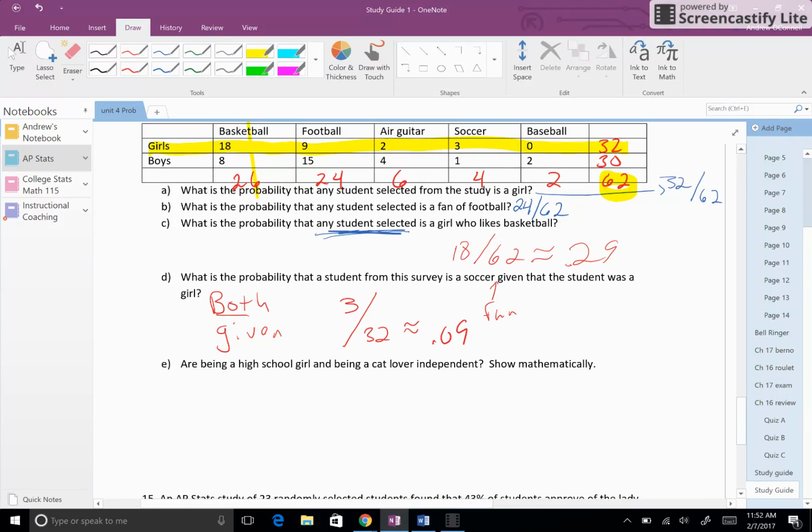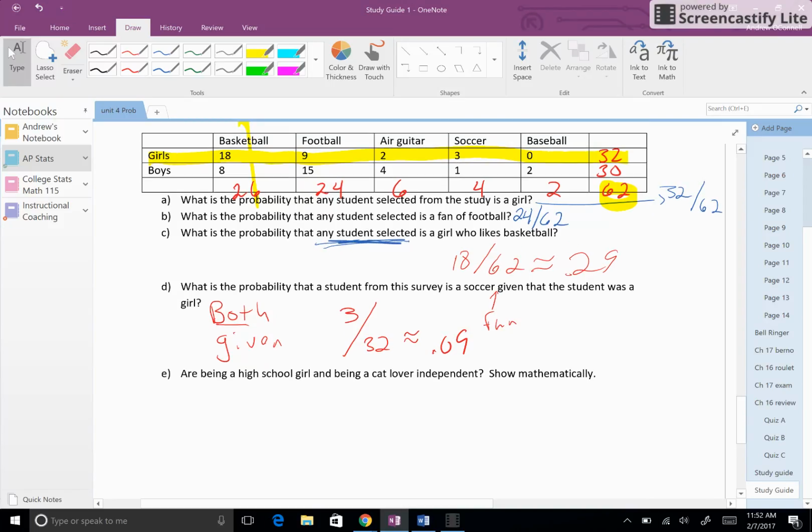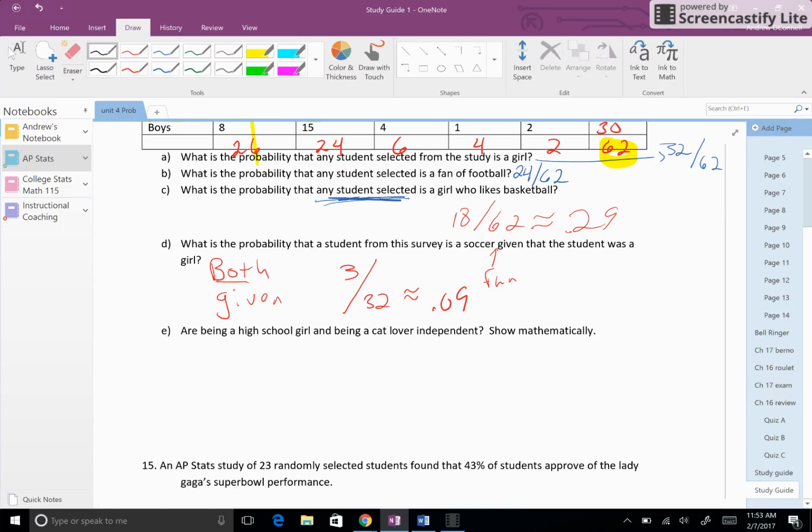Question? Remember when I'm talking about formal independence? If I'm giving you a table with these, you have to be very specific. If they're going to be mathematically independent, the probability of A is equal to the probability of A given B. Let's read E for a second. Call me out on my error. Are being a high school girl and being a cat lover independent?